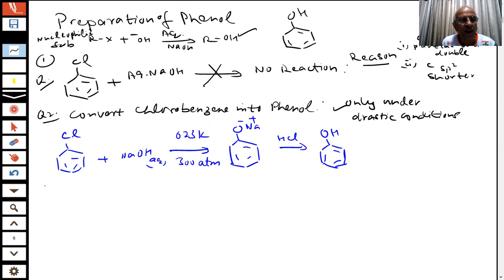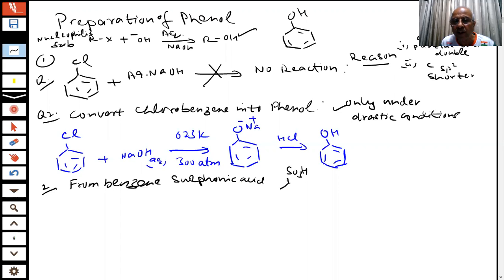Student, important question. So the second method of preparation I am saying is from benzene sulfonic acid. What is benzene sulfonic acid, student? If I write SO3H, what is this compound? Benzene sulfonic acid. Then we have to prepare it from benzene. This is our benzene, student. It is reacted with H2S2O7. This is oleum. Oleum. This forms SO3H.